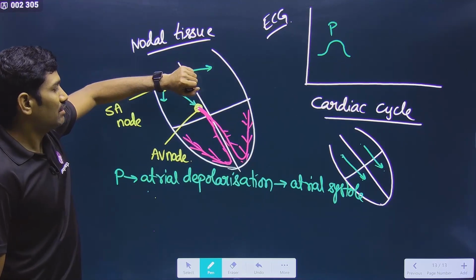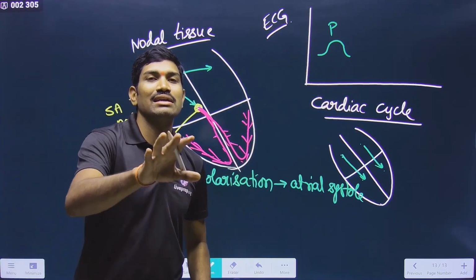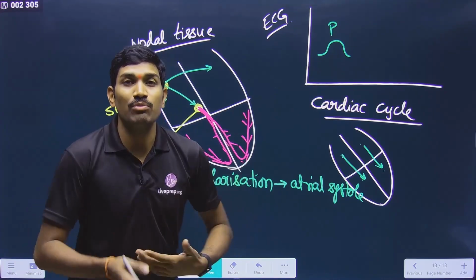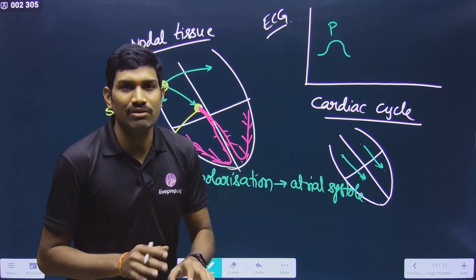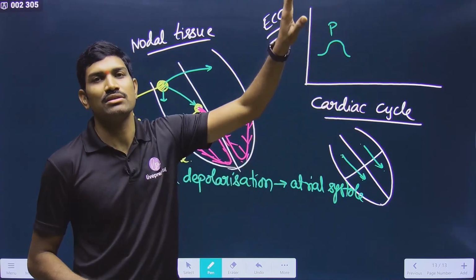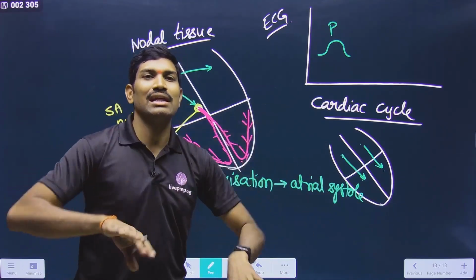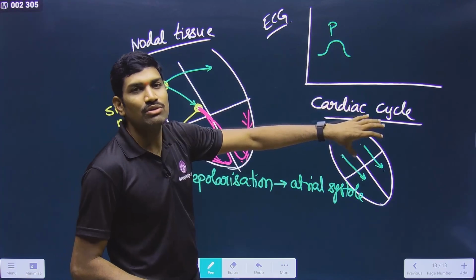So please remember, as long as this depolarization is there, until then only you will get the contraction. Once the depolarization is lost, it will undergo repolarization. For the repolarization, another information is not required. Once that is completed, automatically it will come to the relaxed state. So the P wave corresponds to atrial systole.